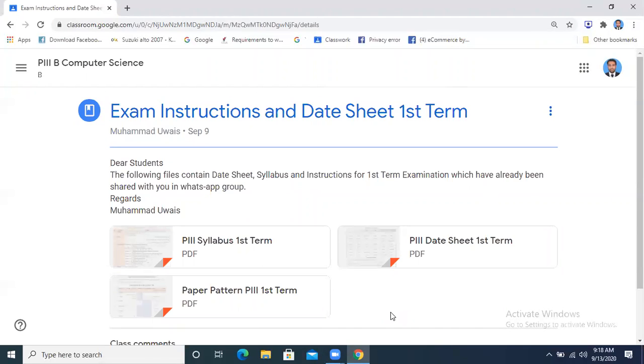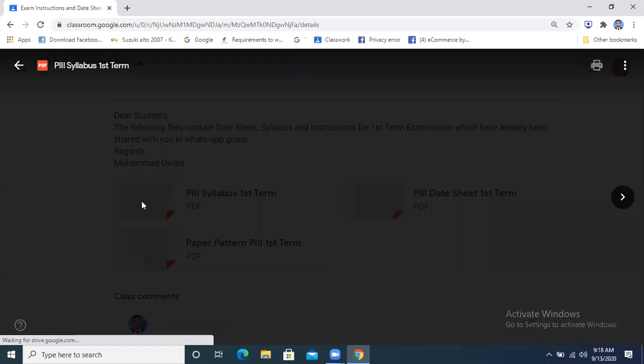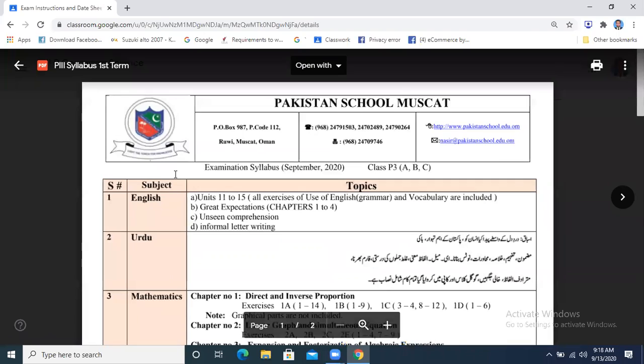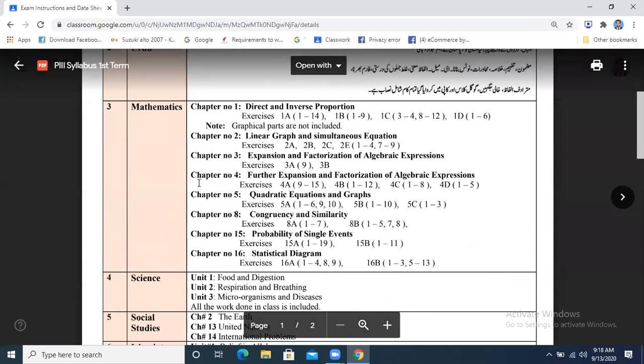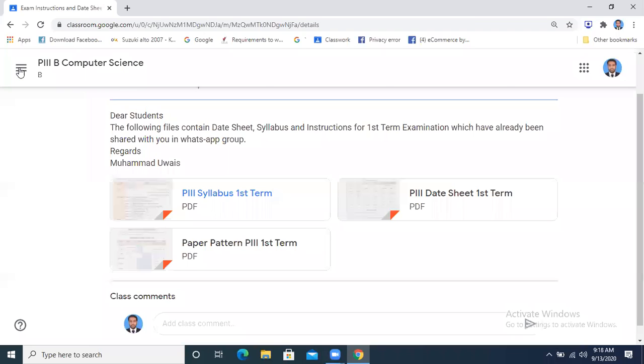I had posted it on the ninth, so I think there was a class on the 10th, so I had discussed this with you. What will be your paper pattern? What are the chapters in your syllabus? Number one thing, for example, in computer we have got five chapters. These will be included.